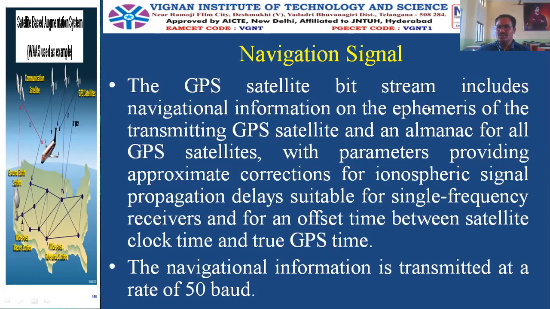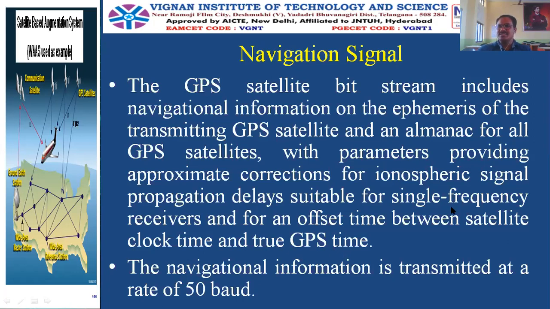This bitstream includes navigation information on the ephemeris of the transmitting GPS satellites and an almanac for the GPS satellites. What ephemeris and almanac are, we will learn in unit 3. It also has parameters providing approximate corrections for ionospheric signal propagation delays, suitable for single frequency receivers, and for an offset time between the satellite clock time and the true GPS time.